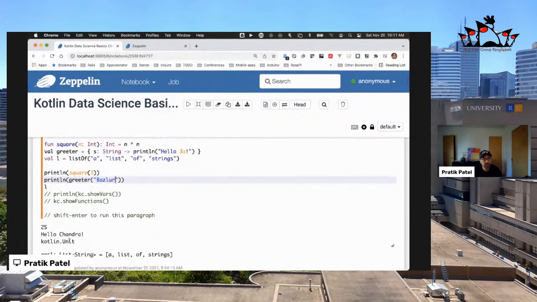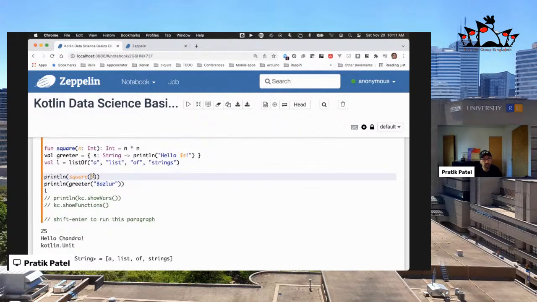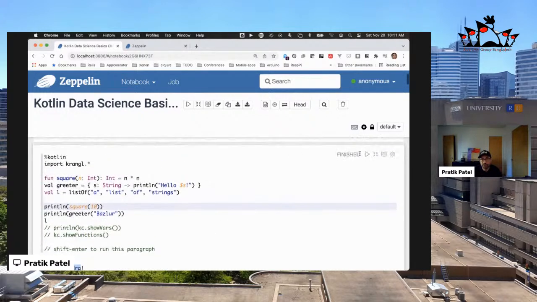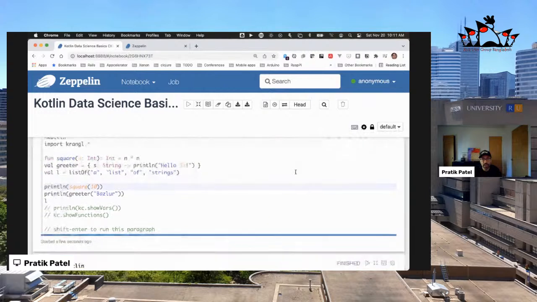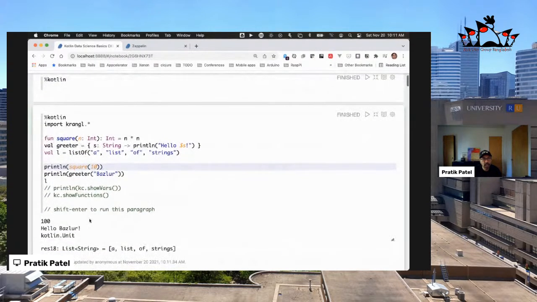So you can see I ran this previously. I'm going to run this again. Instead of taking the square of 5, we'll take the square of 10. So this 25 should change to 100, and then we'll get a different result here. So I'm just going to scroll up here, run that, and you can see that it's now running, and our code is run, and we get the output here, right?